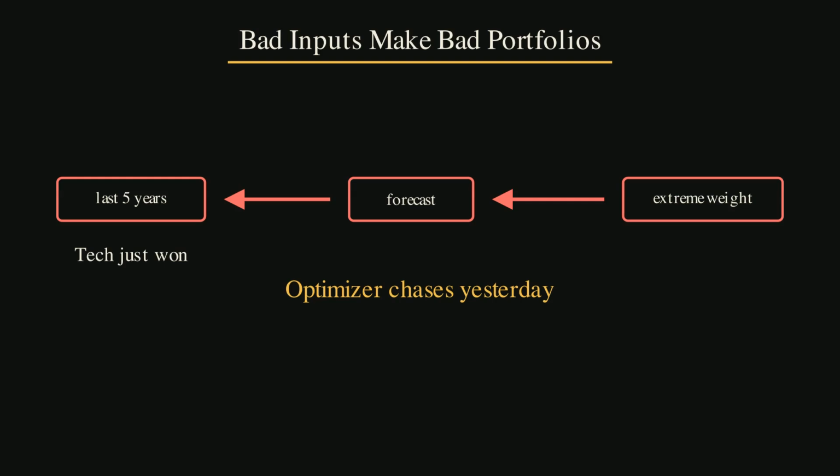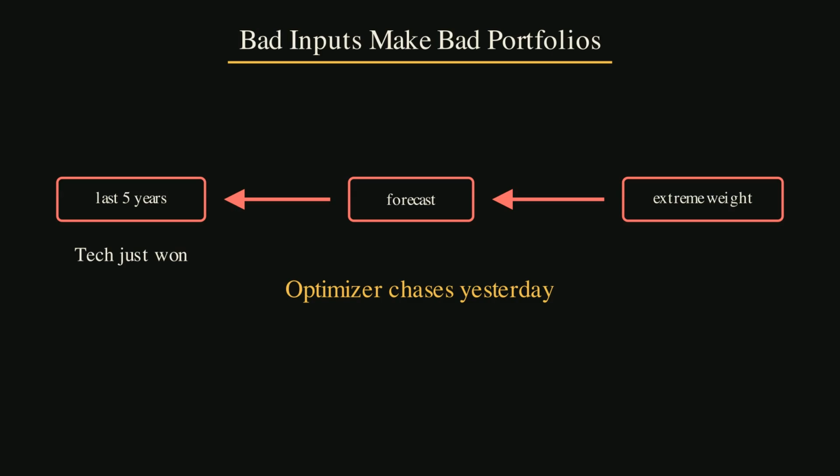It asks what each asset will earn. That number is noisy. A 5-year stock return can look great because the last 5 years were lucky. A 5-year bond return can look great because rates fell. If those recent returns become forecasts, the optimizer chases yesterday. That is how a good machine produces a bad portfolio.